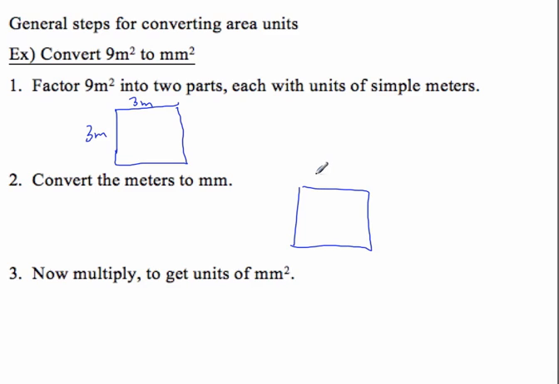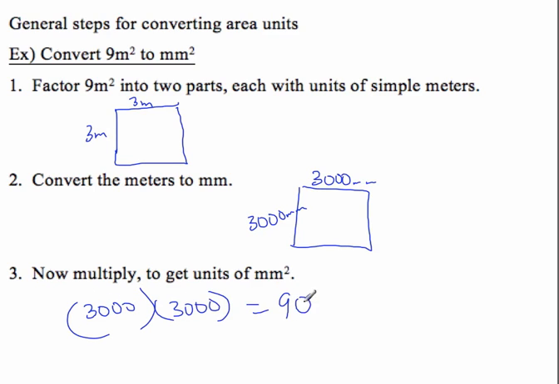There's going to be 1,000 millimeters in a meter, so it's going to be 3,000 millimeters by 3,000 millimeters. So the area is 3,000 times 3,000, which equals 9 million square millimeters.